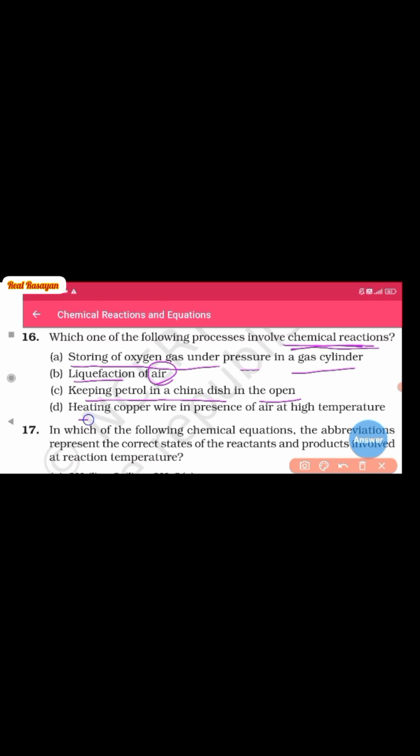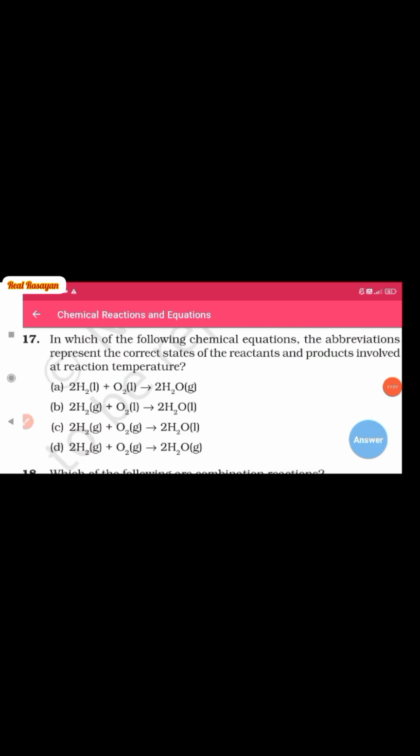And the last one is heating copper wire, that is Cu, in the presence of air, that is oxygen, at high temperature it will change into CuO, copper oxide, that is black in color. So here is a chemical change. So the chemical change leads to the formation of a chemical reaction, and this process involves the chemical reaction. So the right answer is heating copper wire in the presence of air at high temperature. That is our answer. Question number 17.